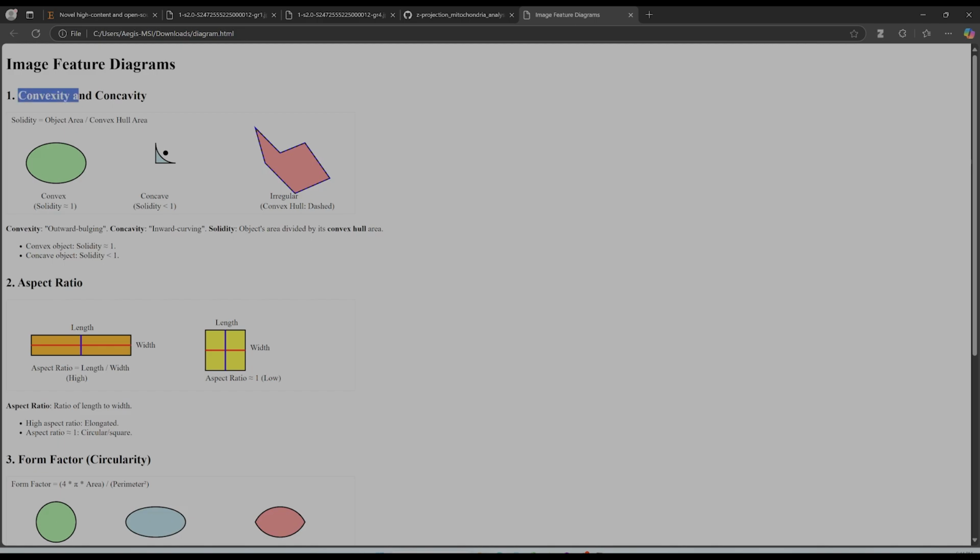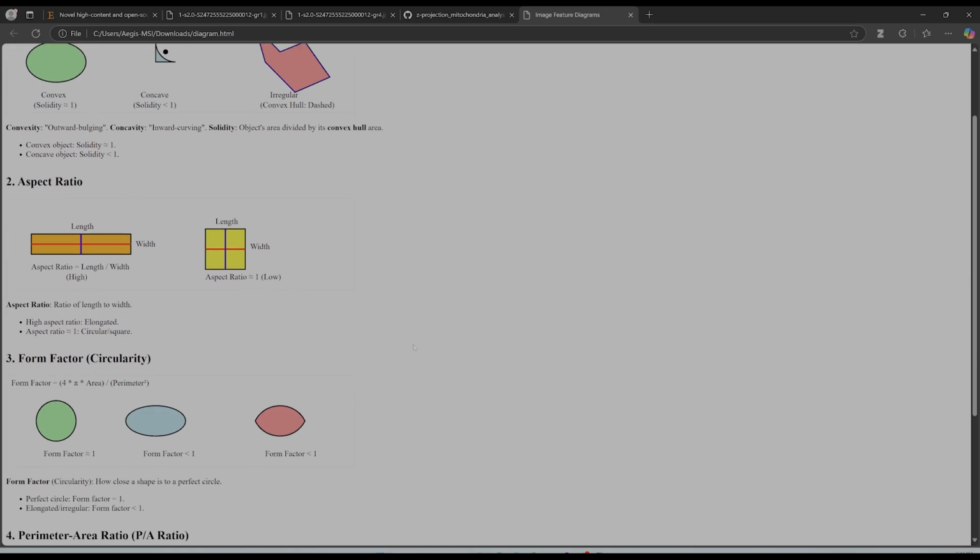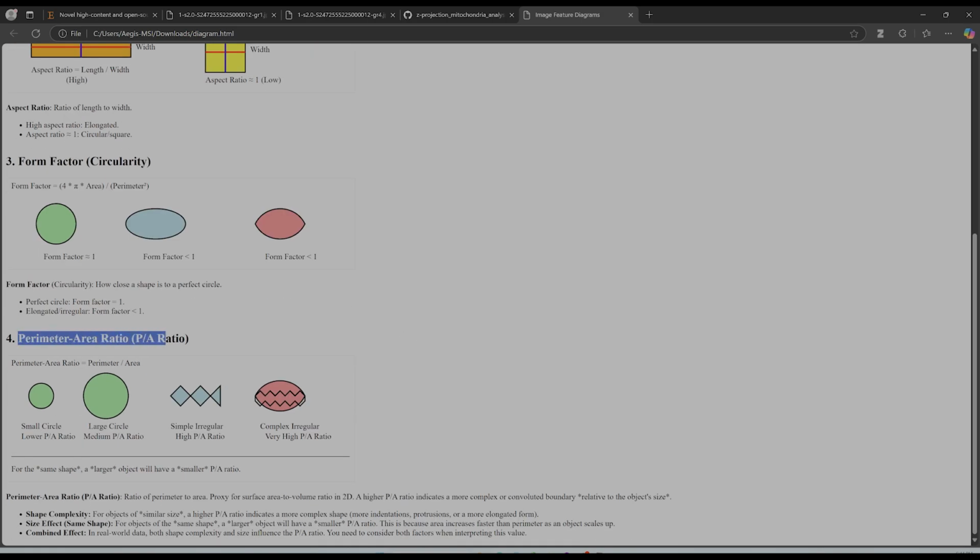So convexity, concavity, these concepts have been around for a while, as well as the aspect ratio and the form factor. But the perimeter over area ratio, I believe this is not very standard, and this is partly the novelty of this project. The more complex the shape of a mitochondria is, the higher the P over A ratio will be. Okay, so if you take a shape like this, which is a zigzag shape to the mitochondria, elongated but